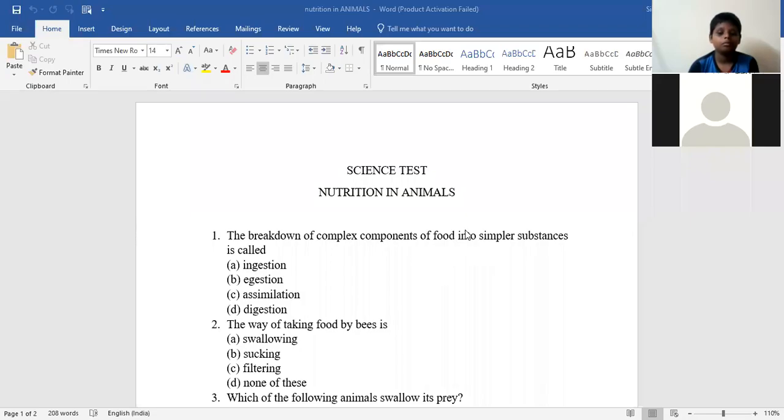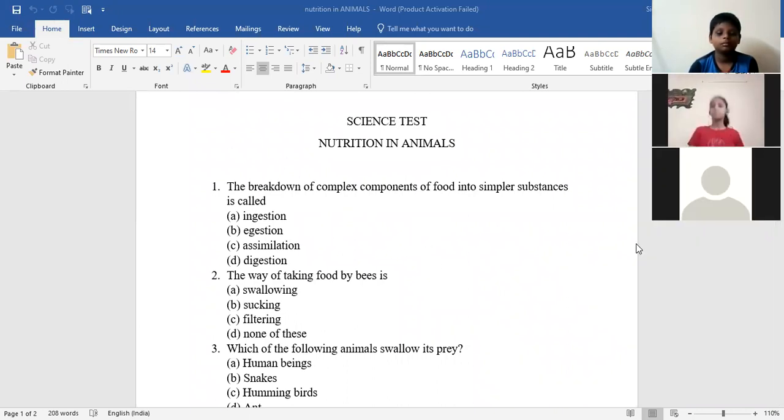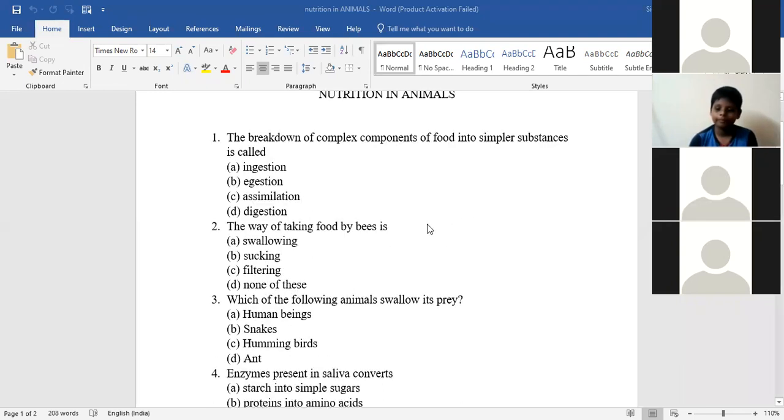So this is a text topic. And the breakdown of complex components of food into simpler substances is called as an... What is the answer, Shiva? Digestion. Good. The breakdown of complex components of food into the simpler substances is called digestion.